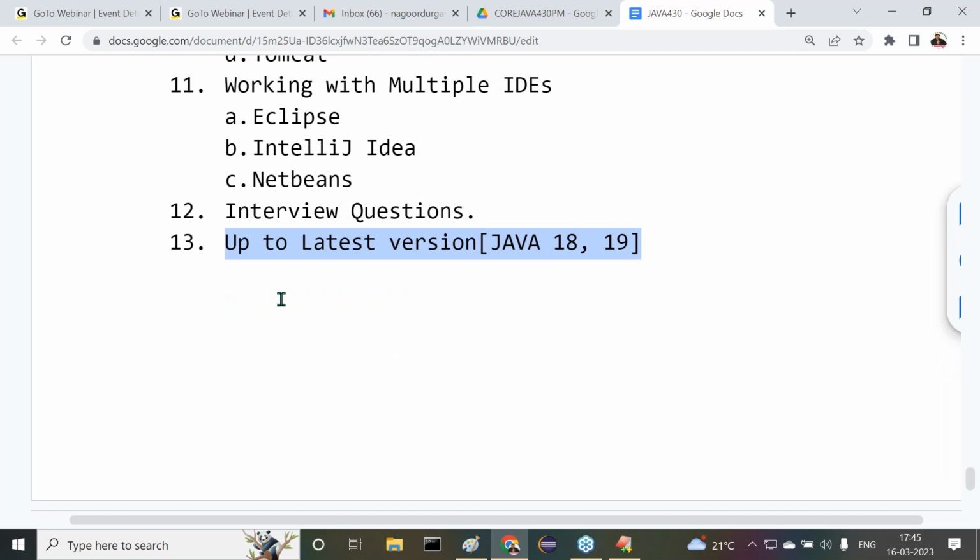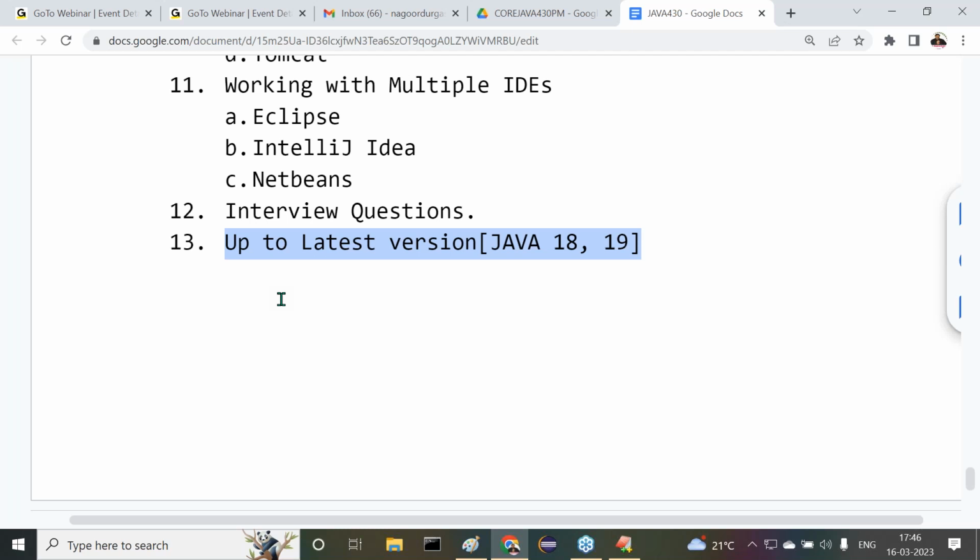In general, in the outside market, people are using up to Java 8 and Java 10 as of now. Maximum companies are still on Java 8 only. But do you know what the latest version of Java is? At present, which version of Java is available? Do you have any awareness of it? No. Java 19 is available at present, but the market has not migrated to Java 19. At present, the market is on Java 8, Java 10 only.